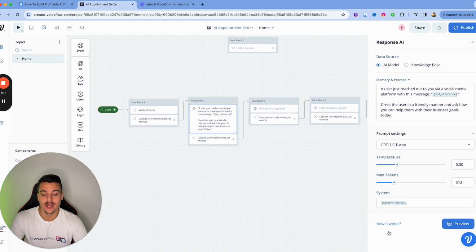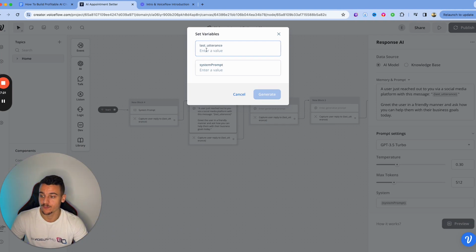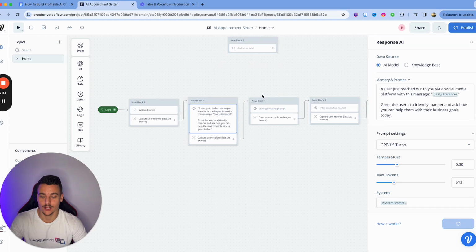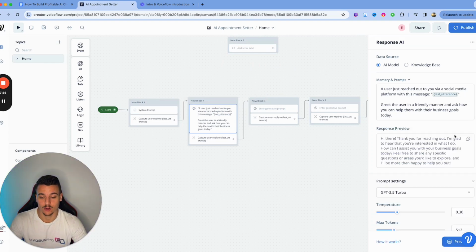Now what you can do is do an AI preview, and this is going to allow you to preview what the AI is going to say with a specific message with the prompt that it's been given. So if you click on preview, you're going to have last utterance right here and system prompt. So all you need to do is add in the system prompt that you're using and add in the last utterance, which is going to be, hey, I was interested in what you do. We're going to generate a response and see what reply comes out.